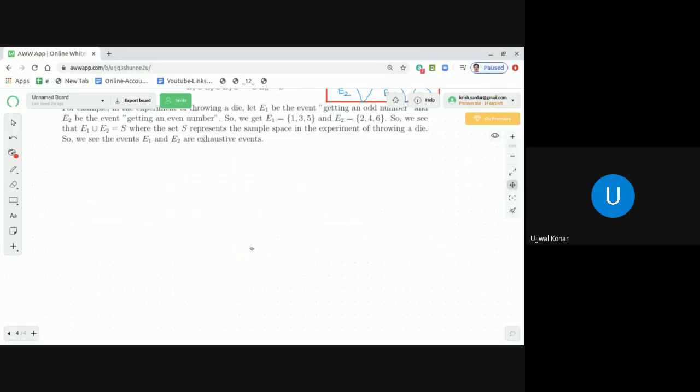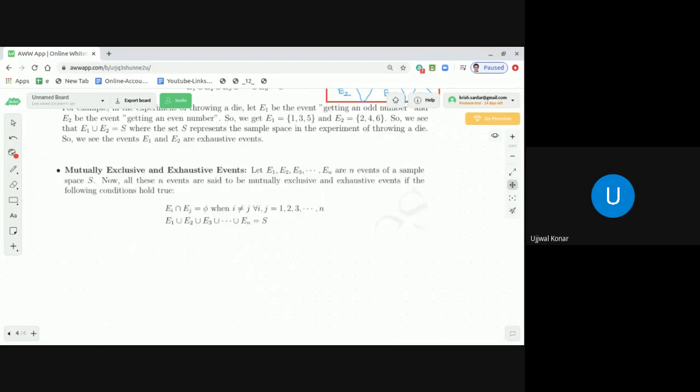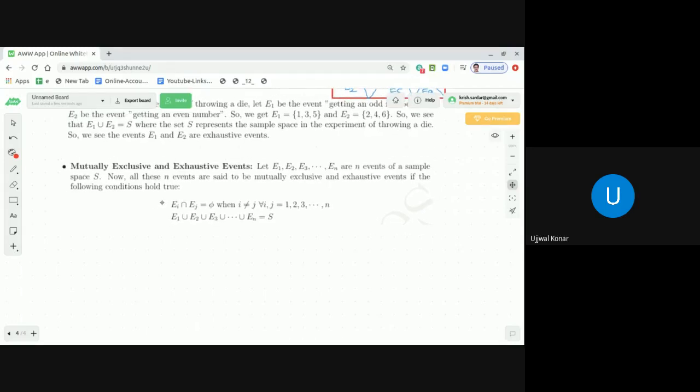Let E1, E2, E3 up to En be n events of a sample space S. All these n events are said to be mutually exclusive and exhaustive if the following conditions hold true. That is, Ei intersection Ej is equal to phi when i is not equal to j, where i and j belong to 1 up to n, the first n natural numbers. So that one, which I just tick marked, relates to the mutually exclusive definition.